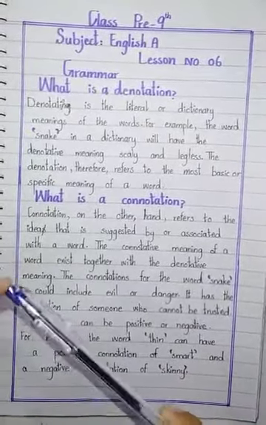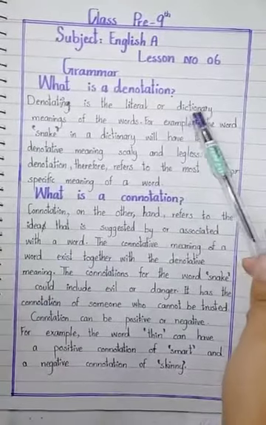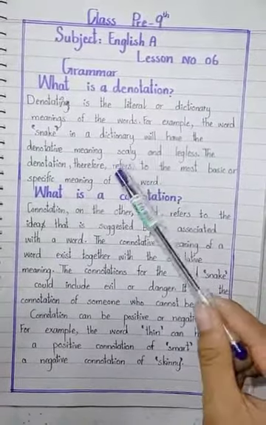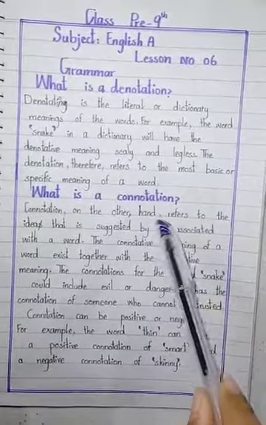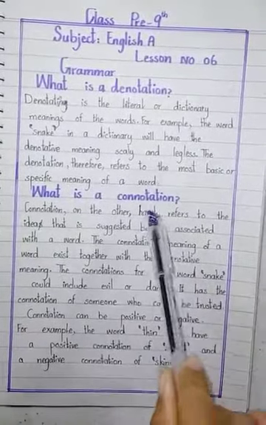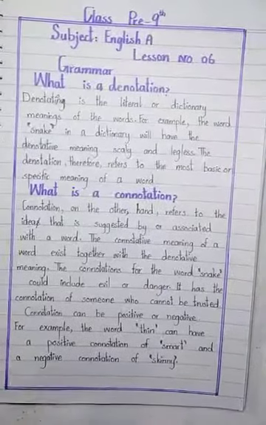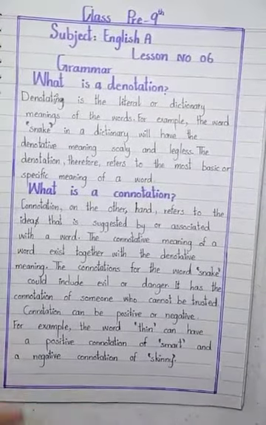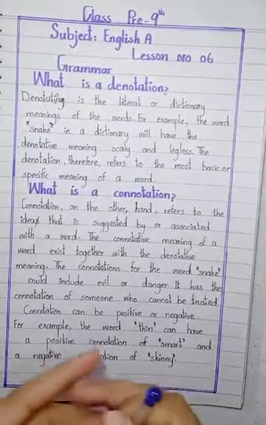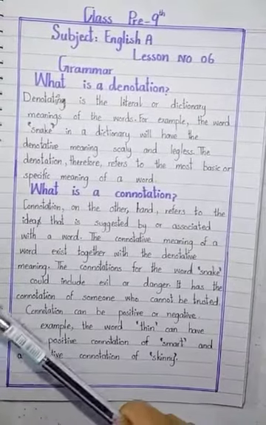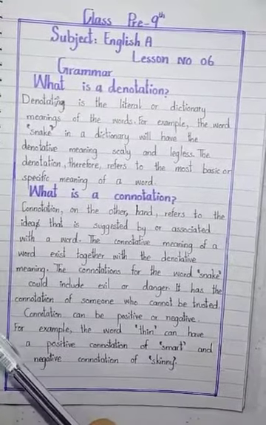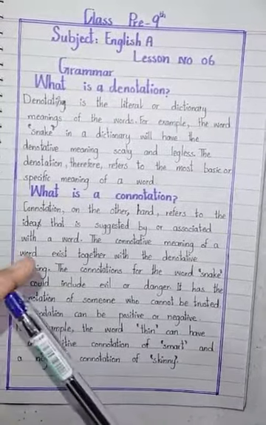Connotation means that in denotation there are words which have specific or particular meanings given in the dictionary, but connotation means that the words' meanings are given according to context, according to our context. Connotation is a feeling or idea that a word has in addition to its literal or main meaning.